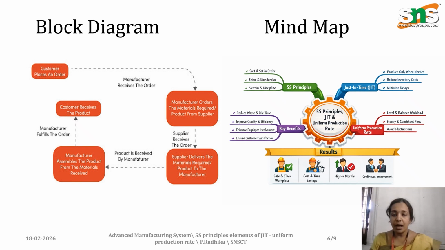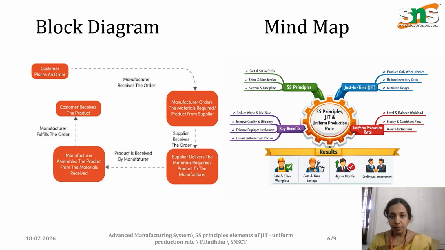Here we have the block diagram and mind map for this concept. The first thing is that we get an order from the customer. Then only the manufacturing process begins. The manufacturing order will be given to the production team, then it goes to the supplier. The supplier, based on the requirement, if anything is needed, will make the purchase order.